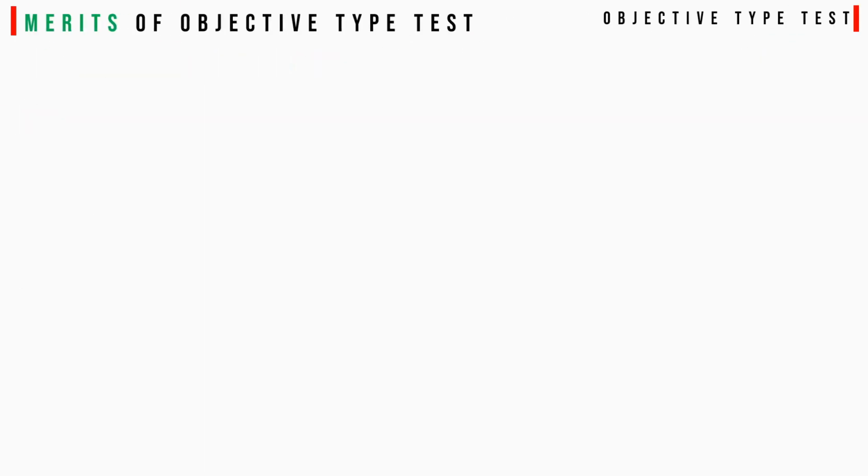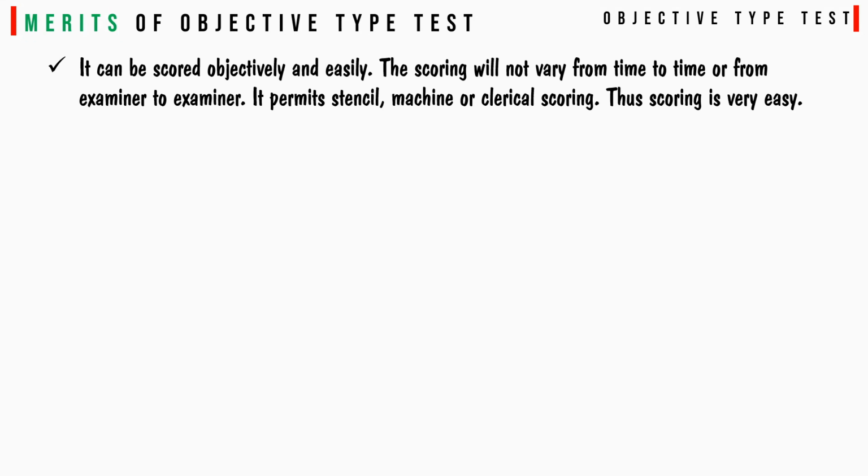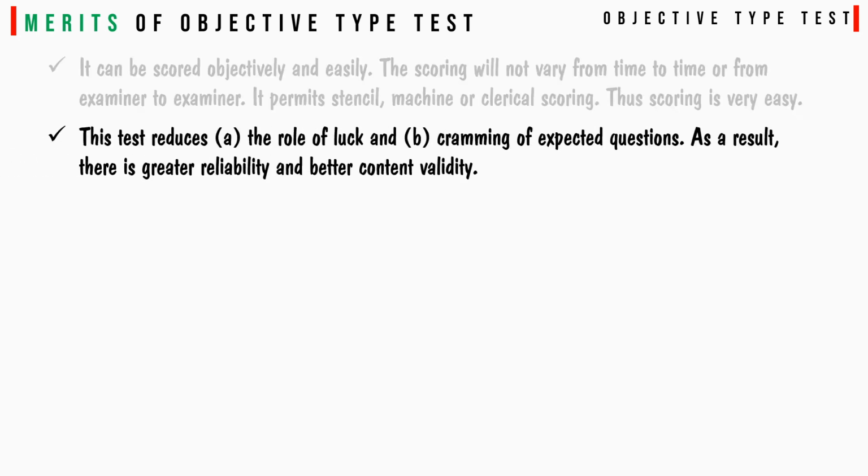Merits of objective type test. It can be scored objectively and easily. The scoring will not vary from time to time or from examiner to examiner. It permits stencil, machine or clerical scoring. The scoring is very easy. The test reduces the role of luck, cramming of expected questions. As a result, there is a great reliability and better content validity.